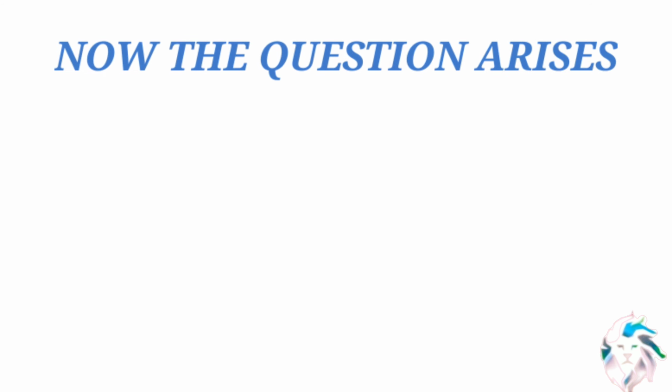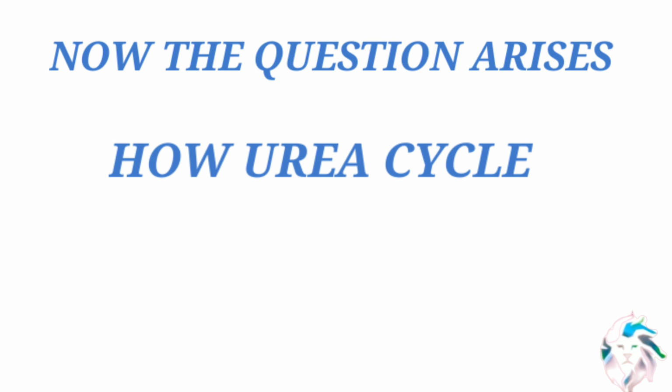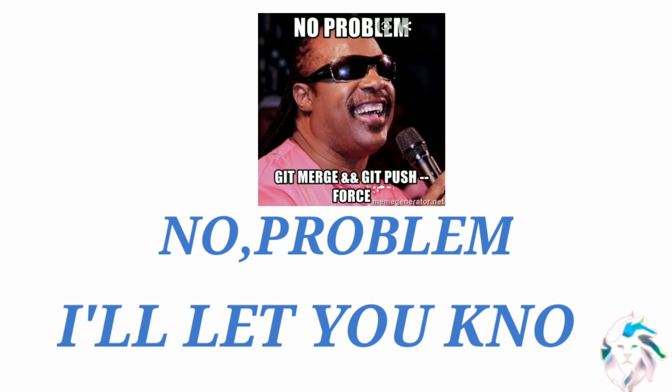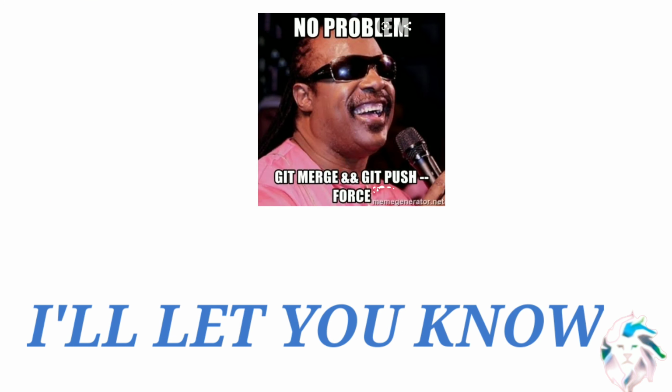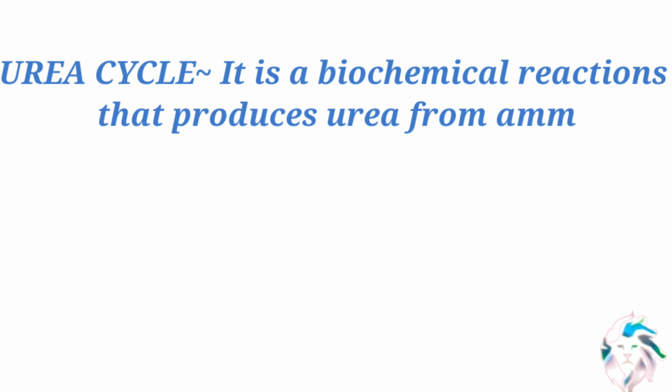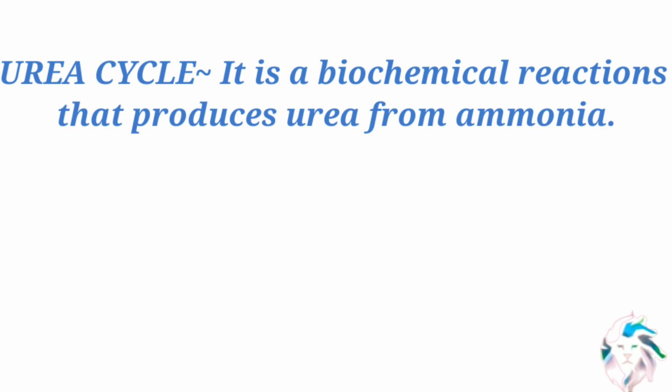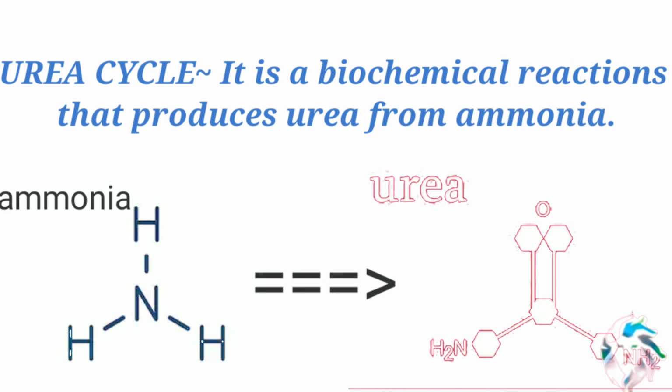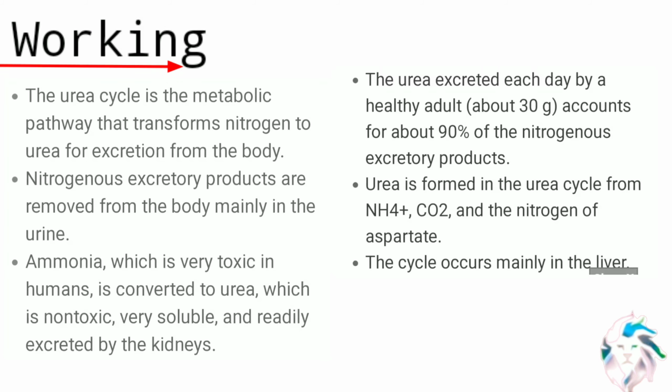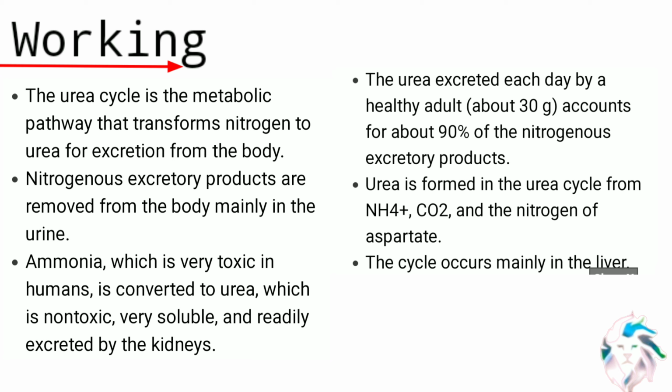Now the question arises, how does the urea cycle work? Don't know? No problem, I will let you know. It is a biochemical reaction that produces urea from ammonia. The urea cycle is the metabolic pathway that transfers nitrogen to urea for excretion from the body.